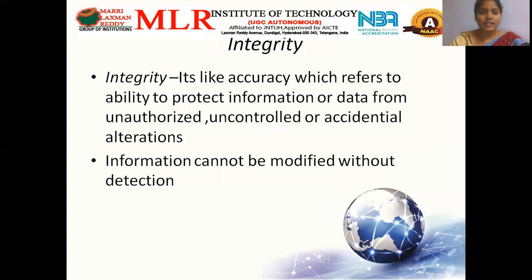Or if the sender is sending a message called MLR Institute of Technology, and the receiver is receiving only MLR and not the continuation part, Institute of Technology, it means the message has been modified, deleted or edited by some hacker in between, and it lost its integrity. If the receiver receives the same message, MLR Institute of Technology, then integrity is being maintained.